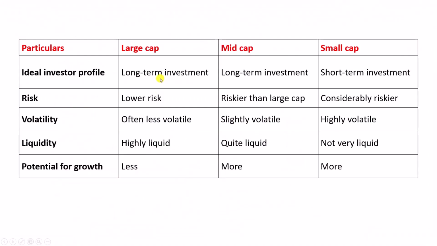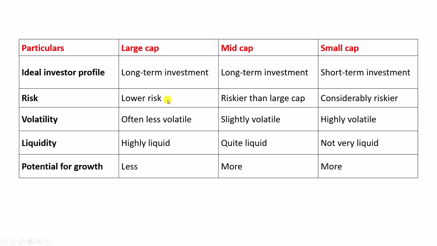Now, these are the features of investing in large cap, mid cap and small cap companies. Investing in large cap companies is safer, less risky than mid cap and small cap companies. This is because the companies that fall under the category of large cap companies are already well established.